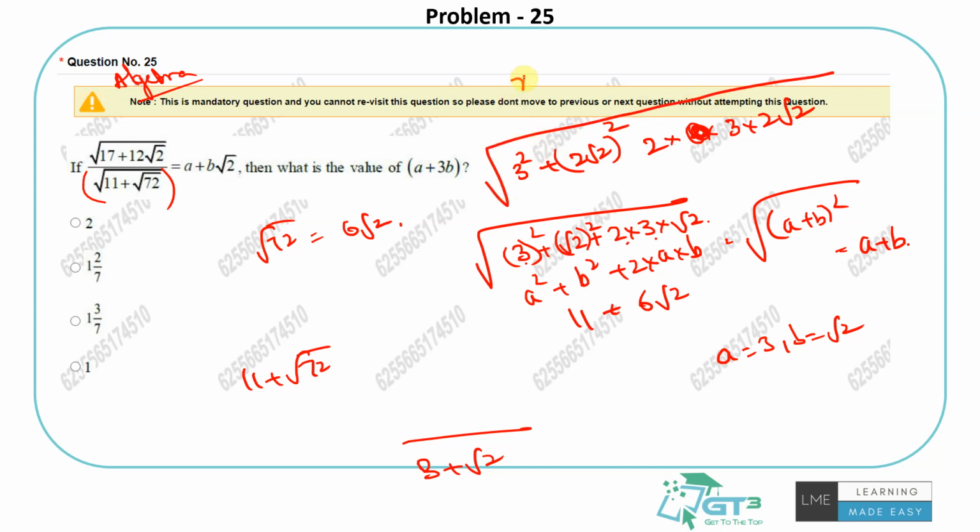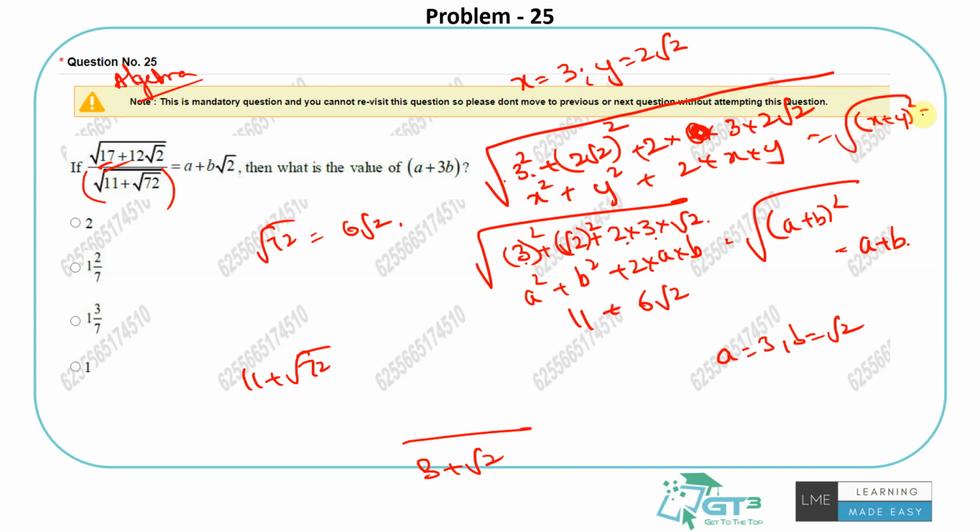So here x can be taken as 3, x square, plus y is taken as 2 root 2, which is y square, 2 root 2 square is 8. So 9 plus 8 is 17, plus 2 into x into y. So again this would also be square root of x plus y whole square, which is x plus y, is nothing but 3 plus 2 root 2, which is a plus b root 2.